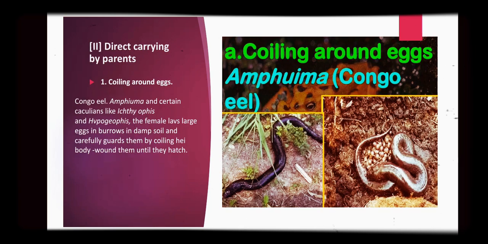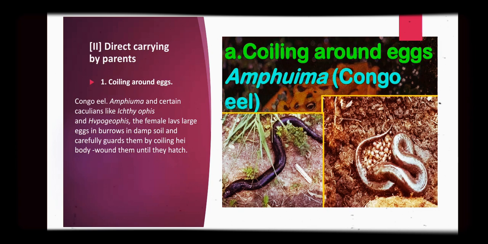And next is direct caring by parents. So parents themselves carry the eggs and give parental care to the eggs.